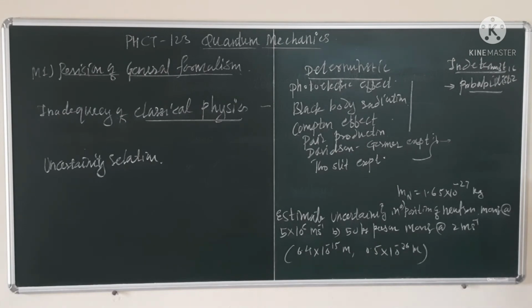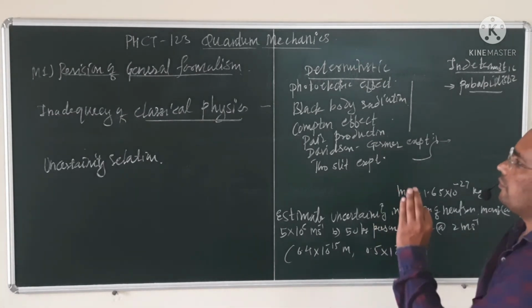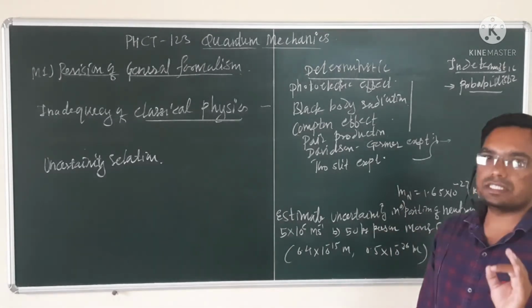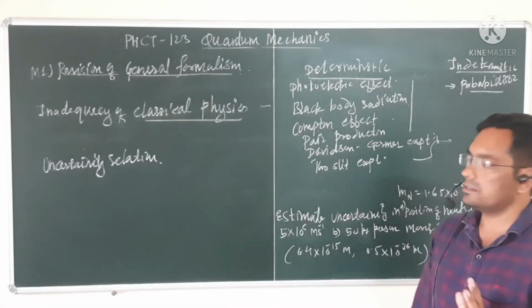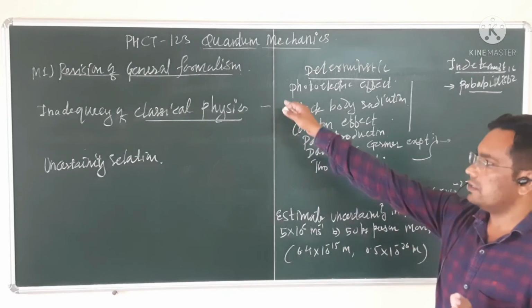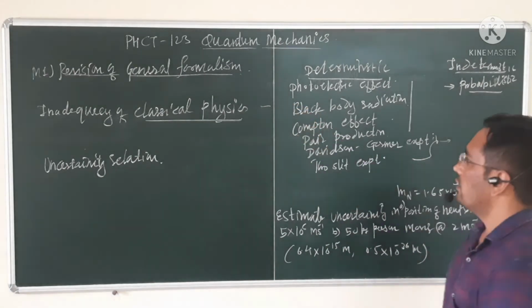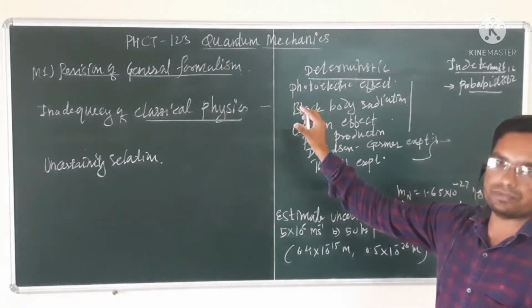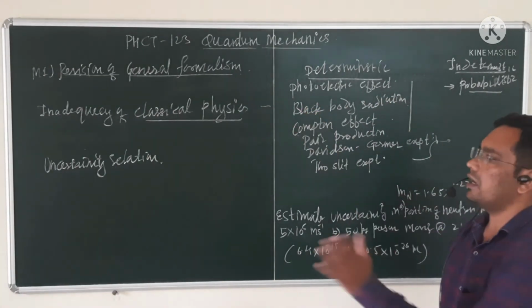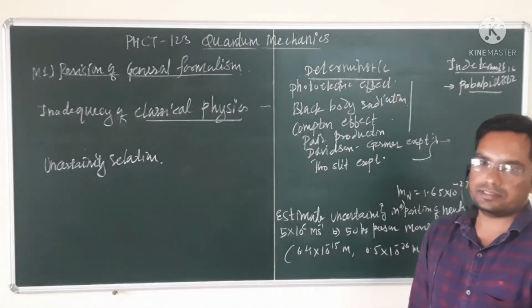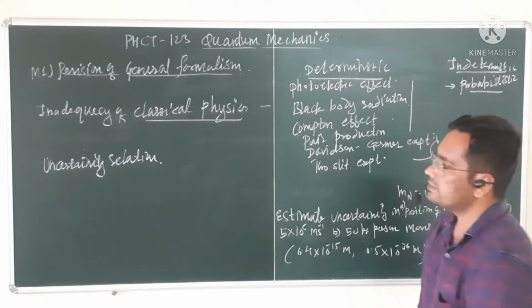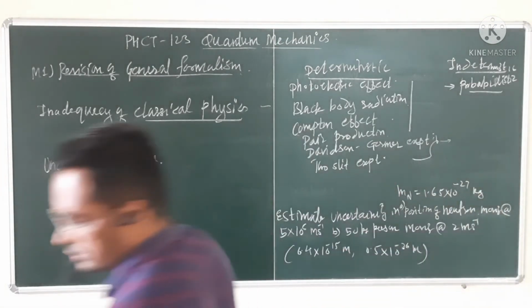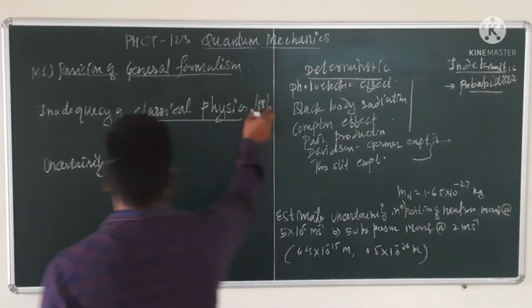In this way the dual nature of particles is the fundamental one, which is a key concept of quantum mechanics. In classical mechanics this is discarded. These things are limitations of classical physics, and those limitations are explored in quantum mechanics. Then next, uncertainty relation, which you already studied.